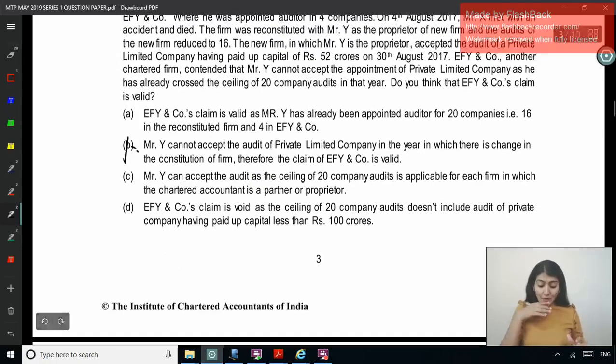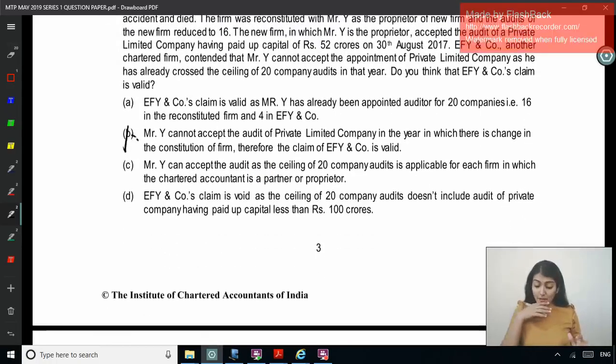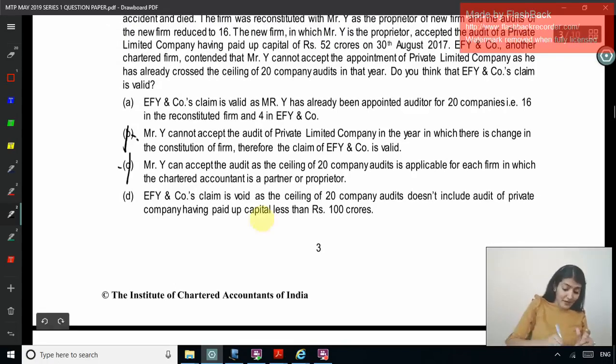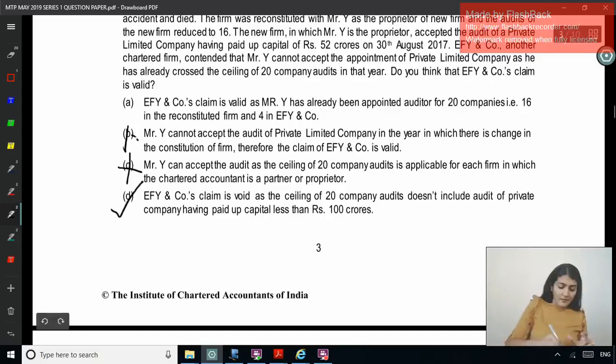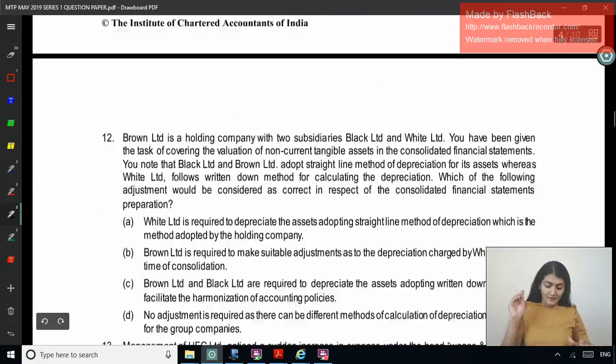Y can accept the audit as the ceiling of 20 company audits is applicable for each firm in which the CA is a partner. Again, what are you saying? XY and company's claim is void, as the ceiling of 20 company audits doesn't include audits of private companies having paid up capital of less than 100 crore. Right? So you are saying it right now. Okay, so D is the correct answer.